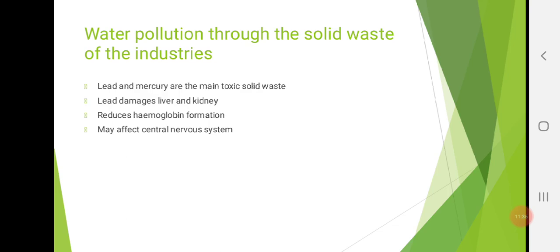So, lead and mercury are the main toxic solid substances from industry waste, and they lead to serious hazards to human or aquatic animals like liver and kidney damage, reducing hemoglobin level, and it directly affects the central nervous system, leading to coma or death. So these are the serious problems if our water gets polluted.